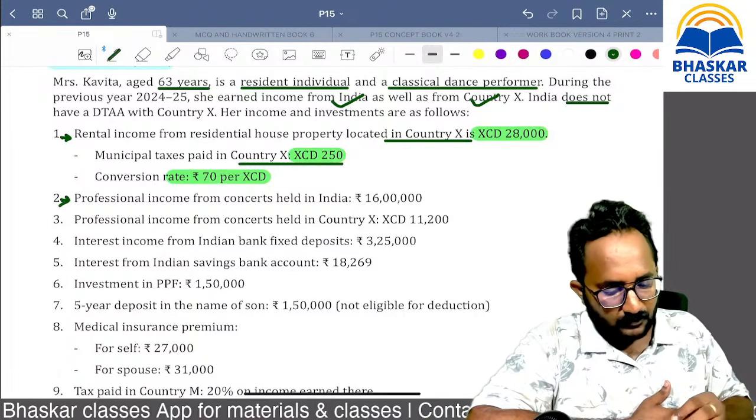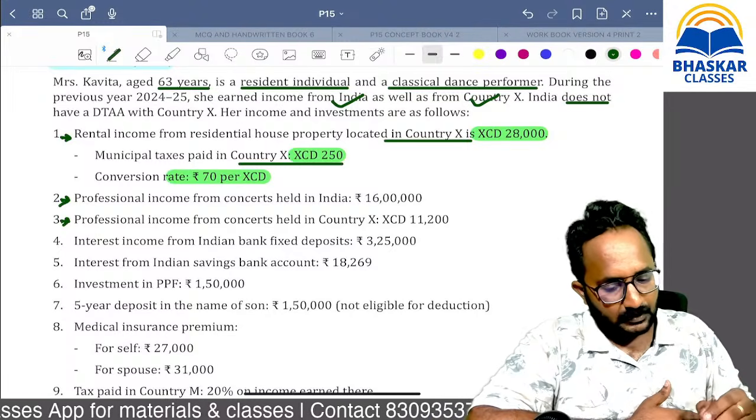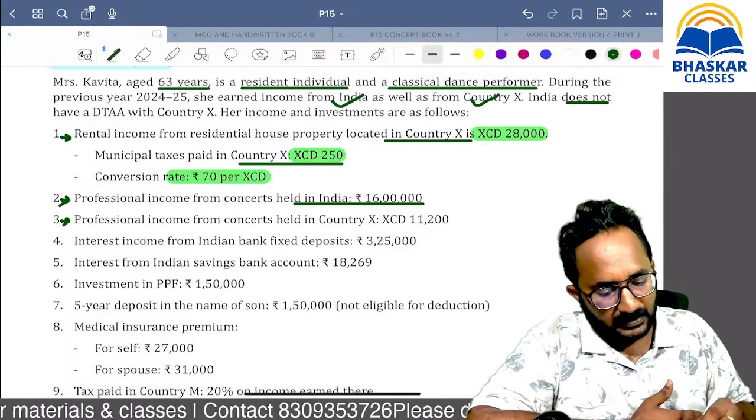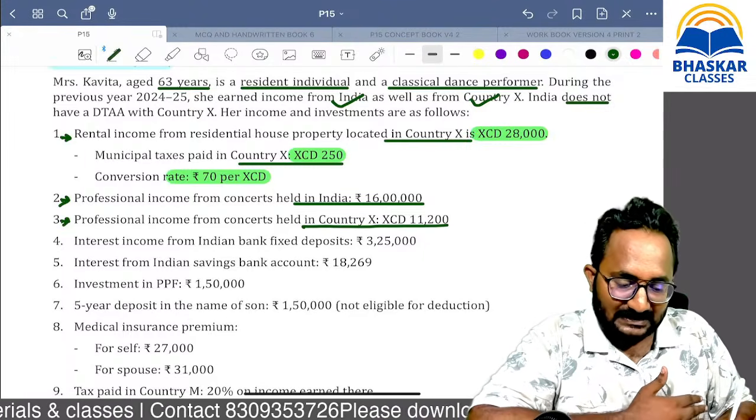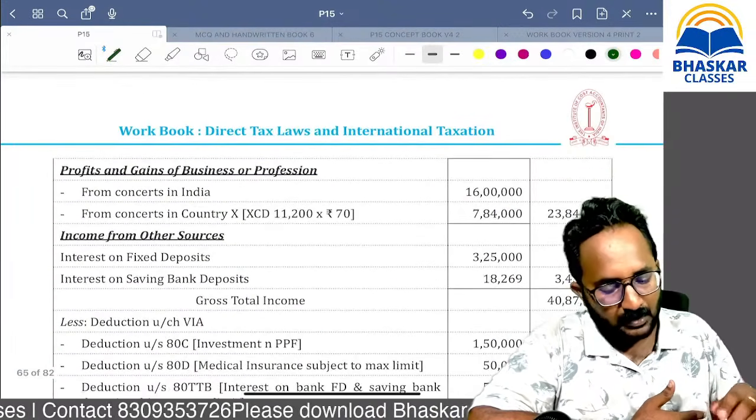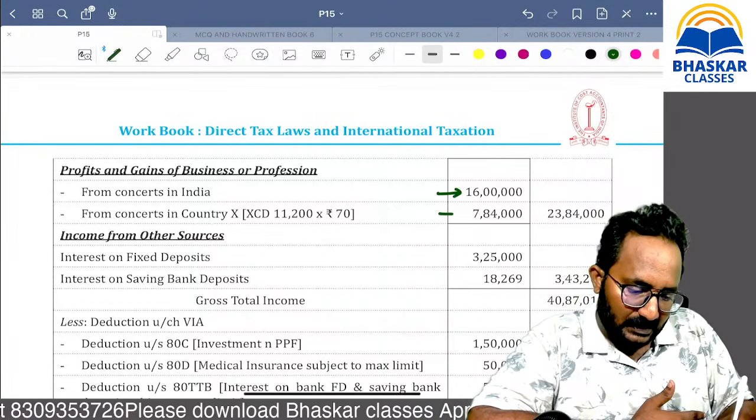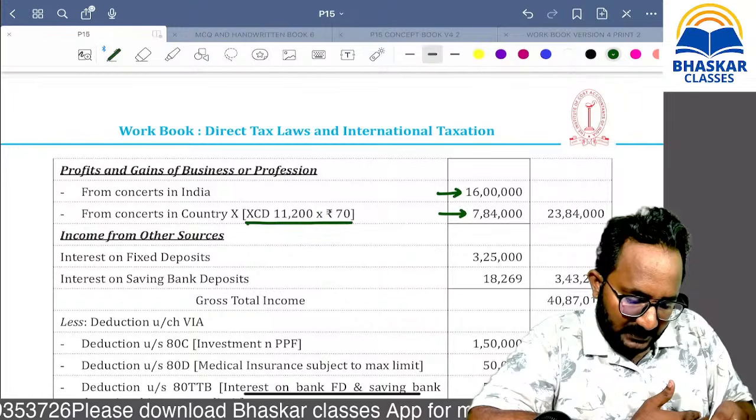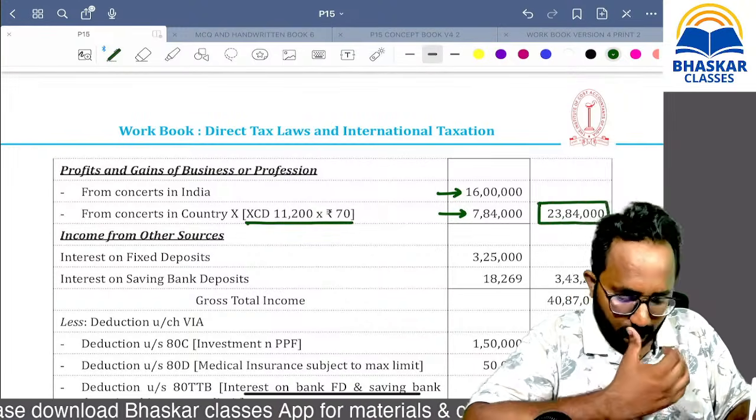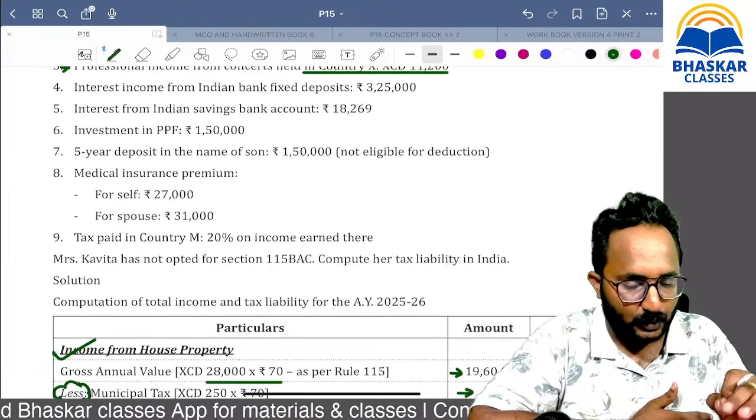Now forward to the next point. Professional income. Remember, in India, the concern related income is 16 lakh. The income related to concerns in foreign country is 11 lakh 20,000. It is taxable under the head PGBP. Concerns in India, direct amount. Concerns in foreign country, you have to convert using the same rate. The PGBP amount is 23 lakh 84,000. Net total income means Indian income and foreign income, both together we have to take.